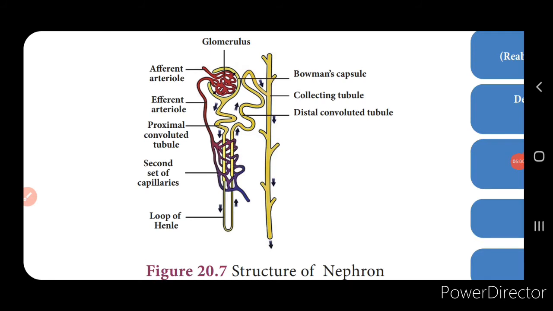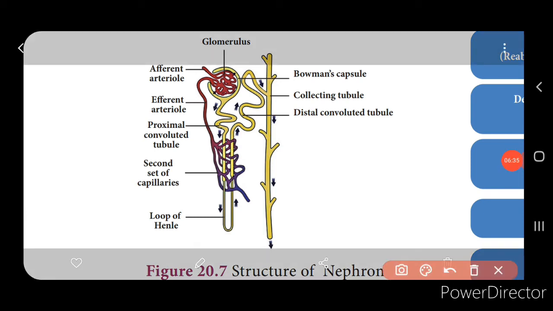Next, we'll see the structure of the nephron. Each kidney consists of millions of nephrons. And what are nephrons? Nephrons are the structural and functional unit of the kidney, isn't it? These nephrons are also called uriniferous tubules. Each nephron, the basic unit of the kidney, consists of a renal capsule and a renal tubule. Here you can see the renal capsule and the renal tubule.